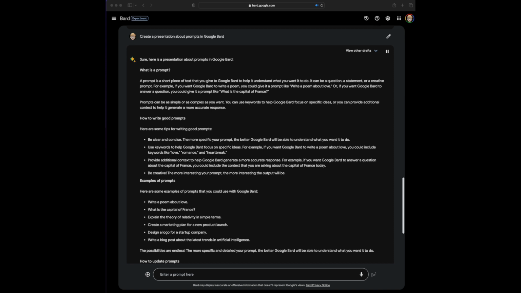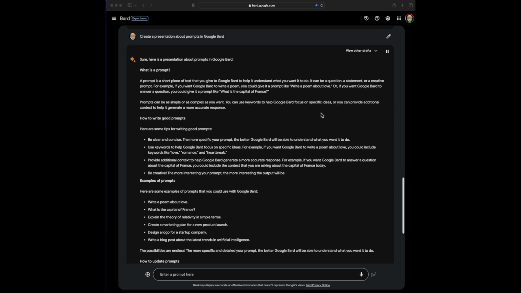How to write good prompts. Here are some tips for writing good prompts. Be clear and concise. The more specific your prompt, the better Google Bard will be able to understand what you want it to do. Use keywords to help Google Bard focus on specific ideas. For example, if you want Google Bard to write a poem about love, you could include keywords like love, romance, and heartbreak. Provide additional context to help Google Bard generate a more accurate response. For example, if you want Google Bard to answer a question about the capital of France, you could include the context that you are asking about the capital of France today. Be creative. The more interesting your prompt, the more interesting the output will be.